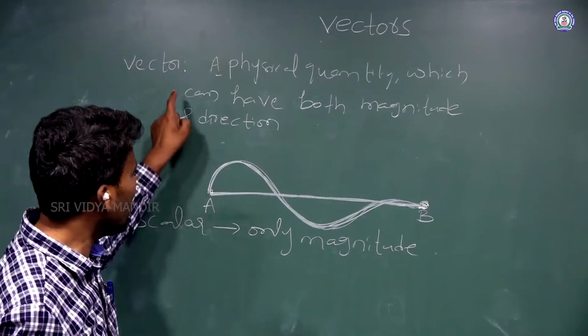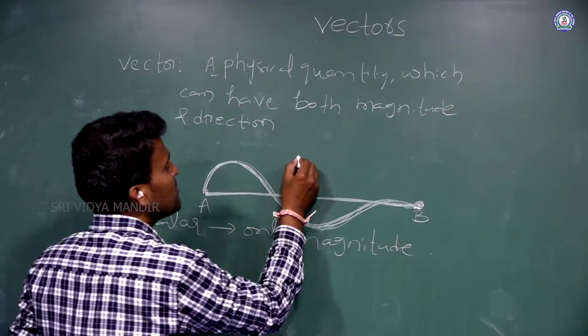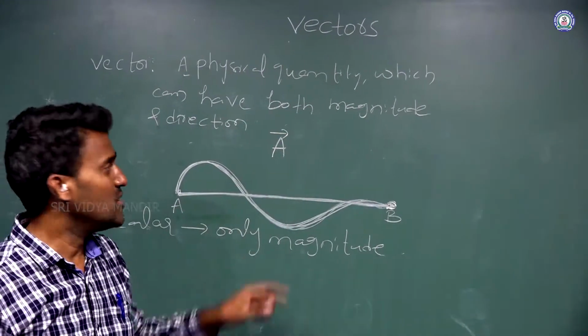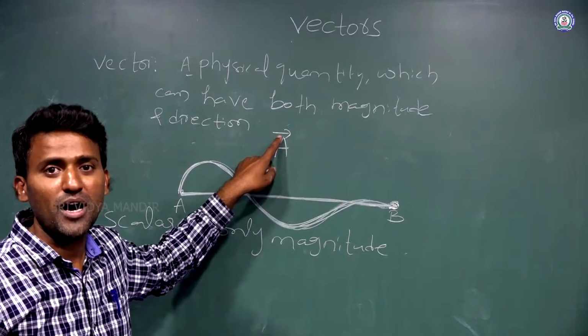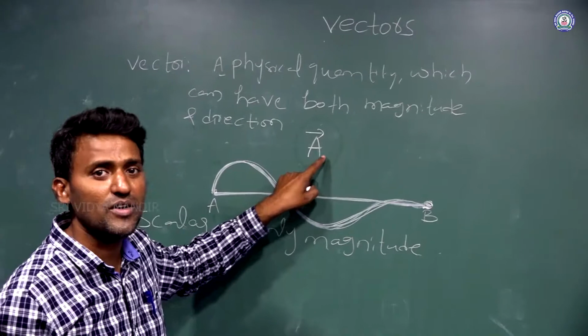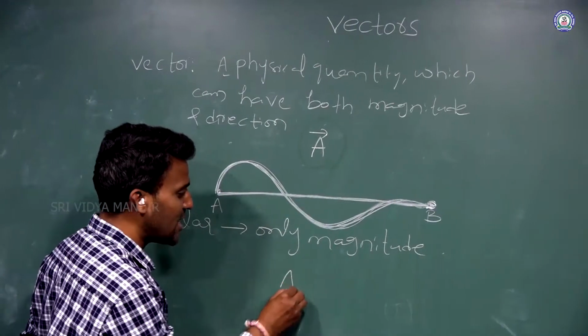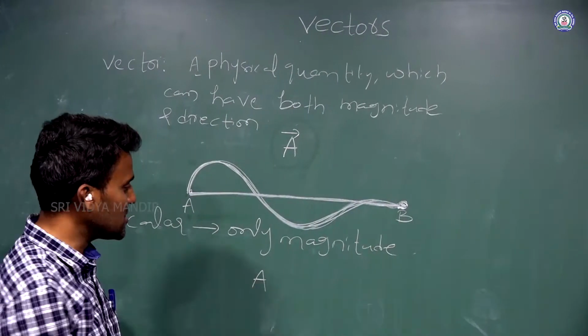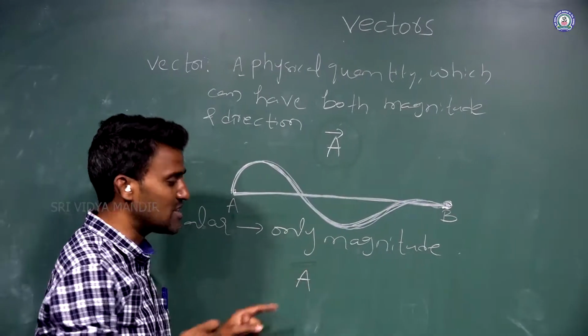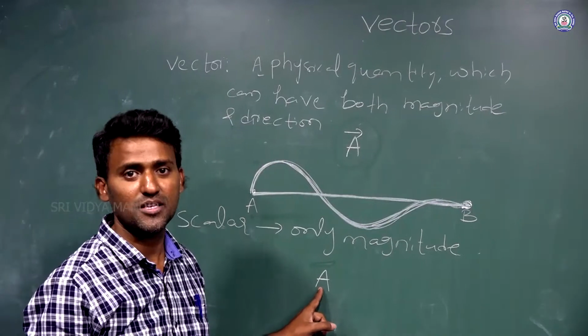And how do we represent a vector? Here, A bar is the vector symbol. The bar gives the direction. This is vector A. A scalar is just A. If I keep the bar, that is a vector. If I do not keep the bar, that is a scalar.